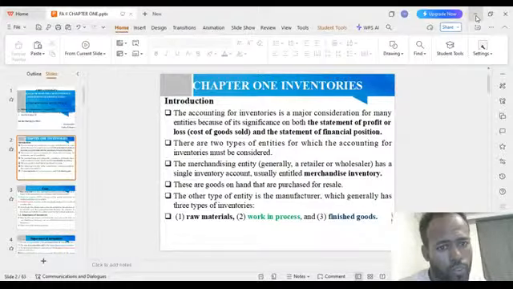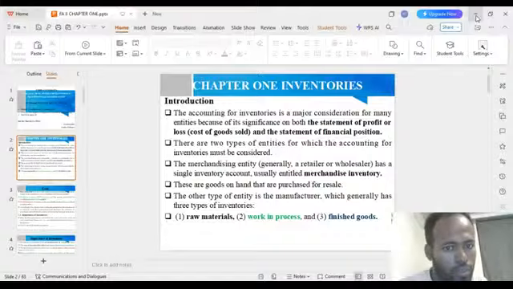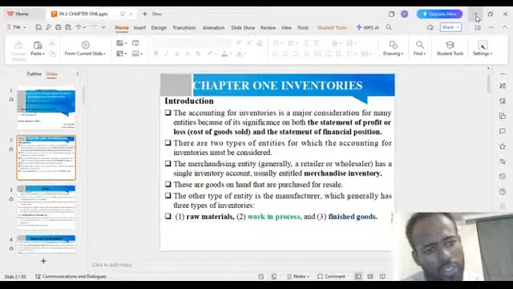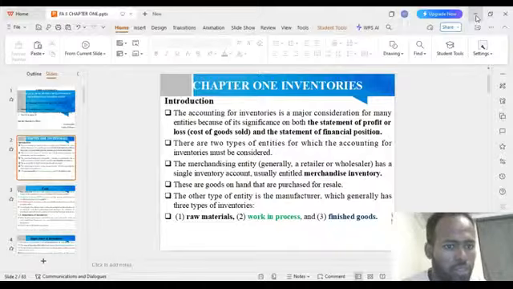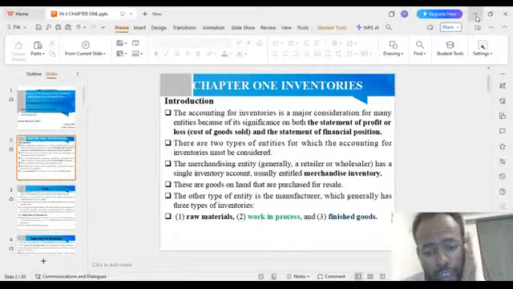It is a major consideration for many entities because of its significance on both the statement of profit and the financial position, as the cost of goods sold and the statement of financial position. So this is a very important concept. You should know inventory.